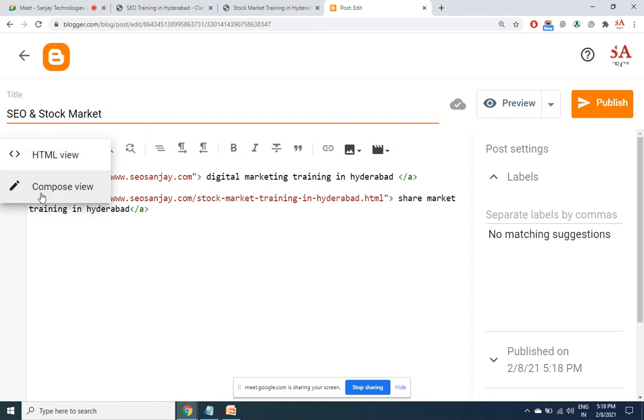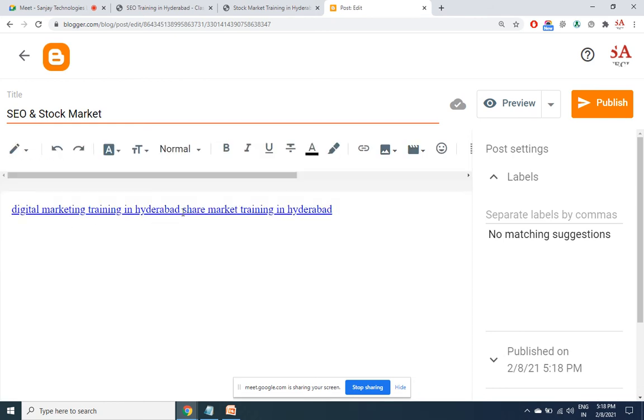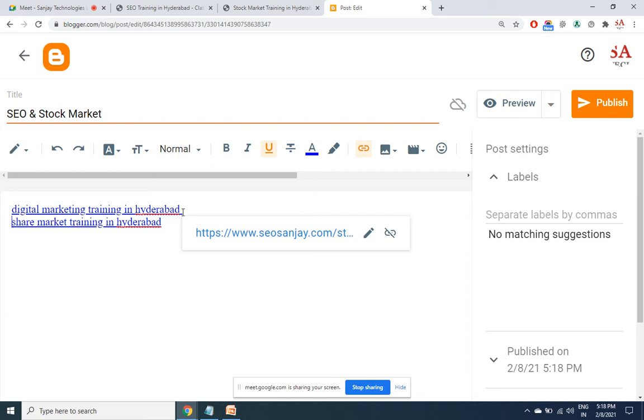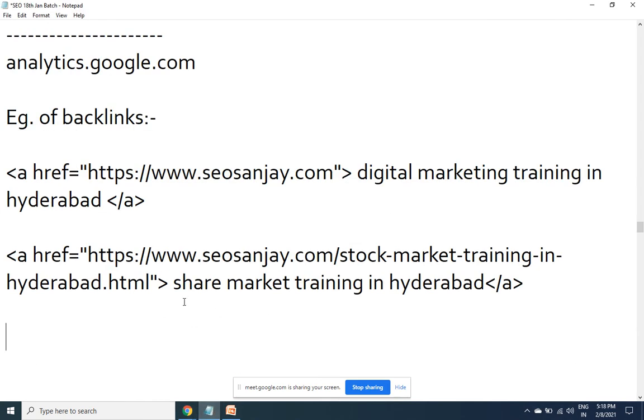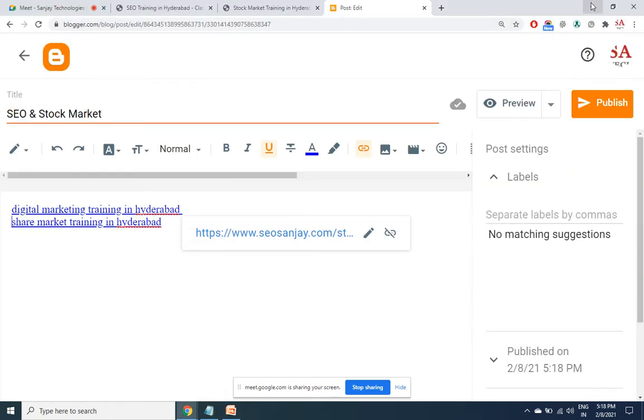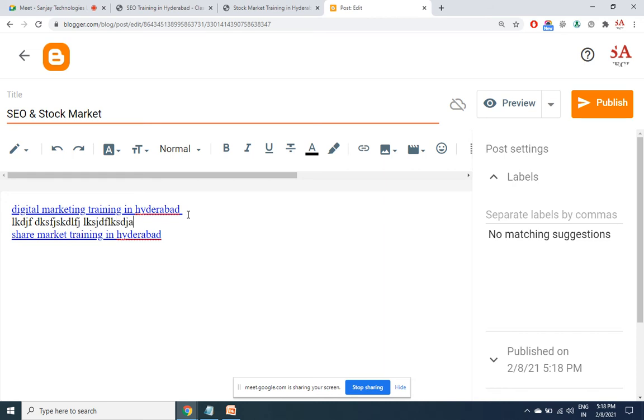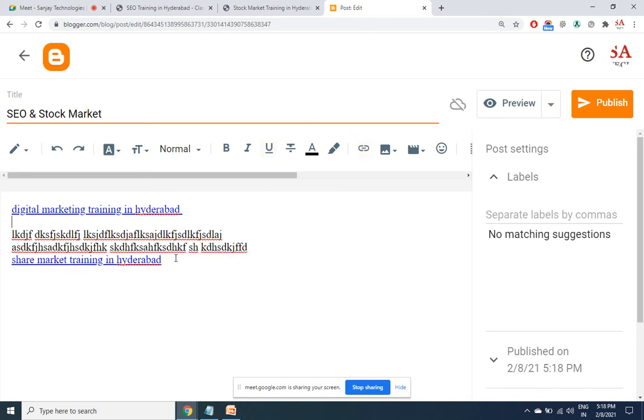In the front end, you'll only be able to see links. Whatever you have given between the brackets, only that is seen in the front end in the form of a link. You may have some text matter in between, doesn't matter. The location of the backlink does not matter at all. You may place it at the top, in between, at the bottom, right side, left side, doesn't matter at all.